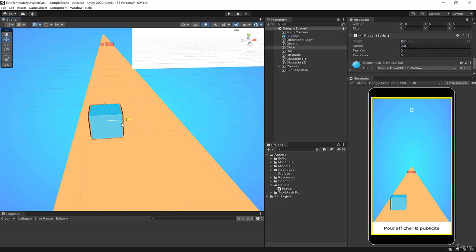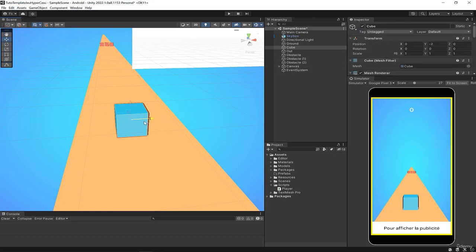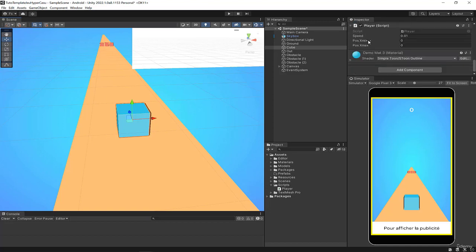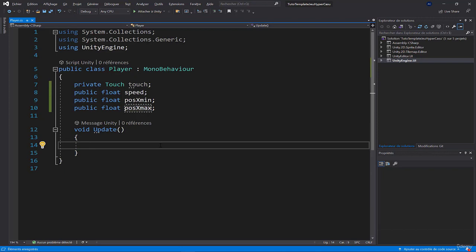Then I'll block the cube on the axis here, so that we can't get out of the road. I just check where the cube is. Here it's at 0 on x, and if I go here, it's at minus 1.5, and here it's at 1.5. Very well. So the minimum position on x will be minus 1.5, and the maximum will be 1.5. That's it. I've set the two values correctly. We can double click on script player to return to the script player and continue writing the scripts.